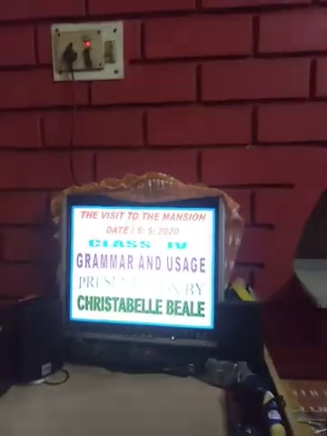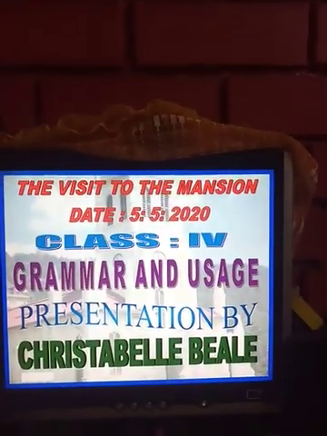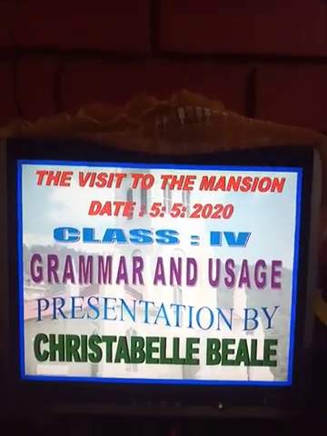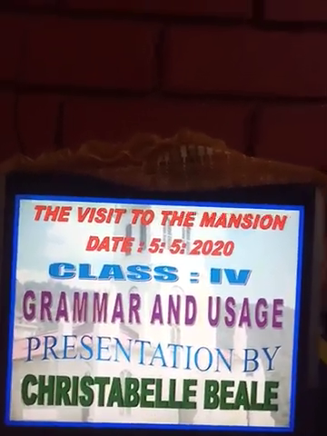Open your page to grammar and usage. Date today is the 5th. Open your books to grammar and usage behind the lesson, the visit to the mansion.